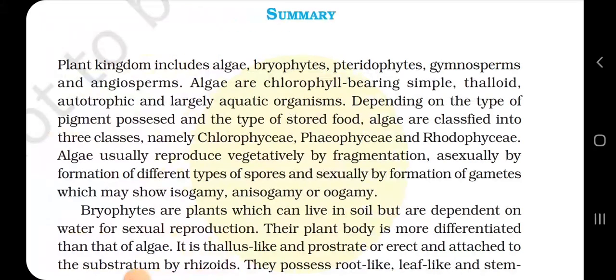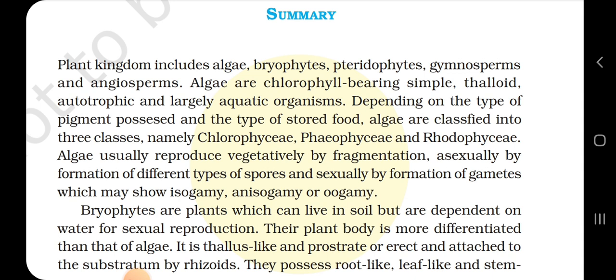Figure 3.5. The ultimate summary. Plant kingdom includes algae, bryophytes, pteridophytes, gymnosperms, and angiosperms. Algae are chlorophyll-bearing, simple thalloid, autotrophic, and largely aquatic organisms. Depending on the type of pigment possessed and the type of stored food, algae are classified into three classes, namely Chlorophyceae, Phaeophyceae, and Rhodophyceae. Algae usually reproduce vegetatively by fragmentation, asexually by the formation of different types of spores, and sexually by the formation of gametes which may show isogamy, anisogamy, or oogamy.